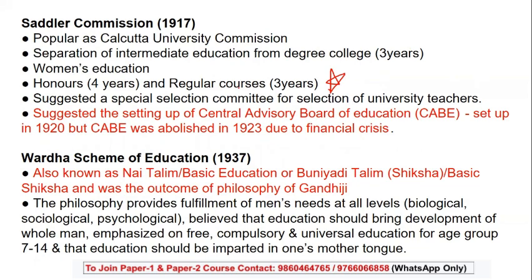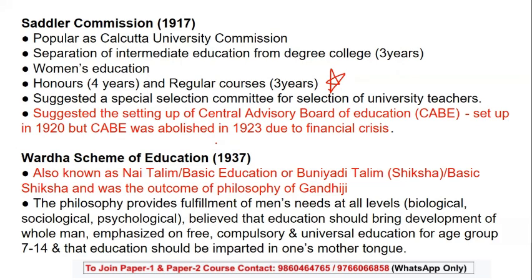Not only this, but it also suggested the Central Advisory Board of Education, which was set up in 1920 but was abolished due to some financial crisis in 1923. Then Wardha, a scheme that is known as Nai Talim or basic education, or Bunyadi Talim. So this is the outcome of the philosophy of Gandhiji.